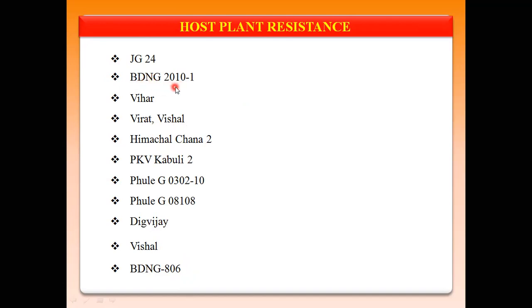BDNG 2010-1 and BDNG 806 were developed at Badnapur Agriculture Research Station under VNMKV Parbhani. PKV Kabuli 2 was developed at Akola Agriculture University. These are the resistant varieties grown against wilt of chickpea.